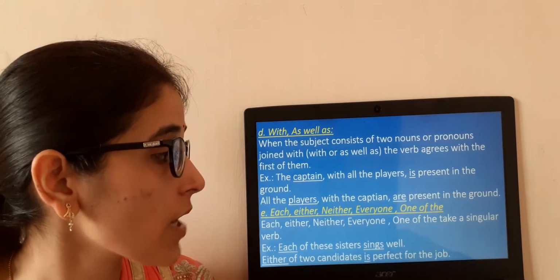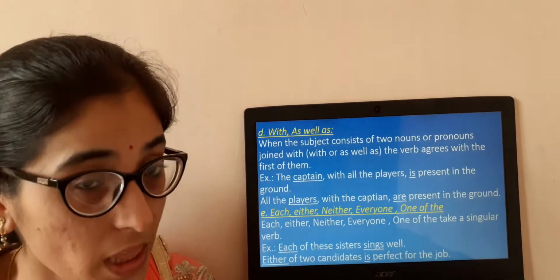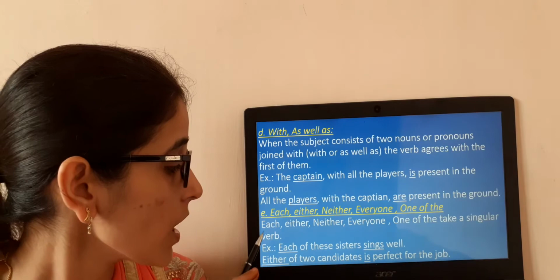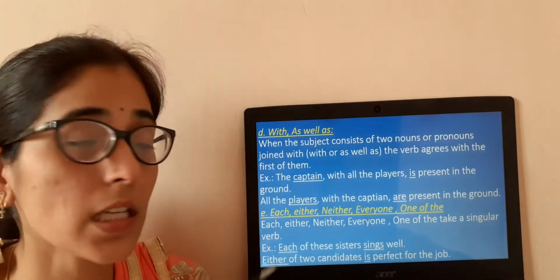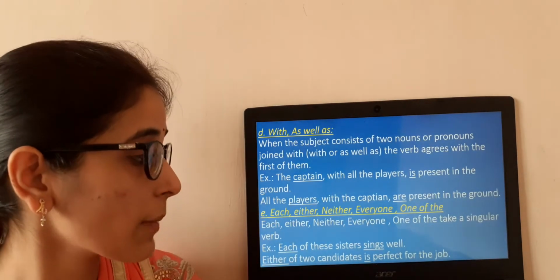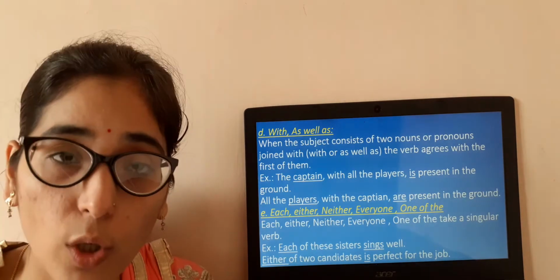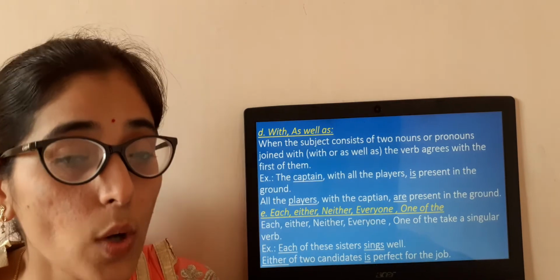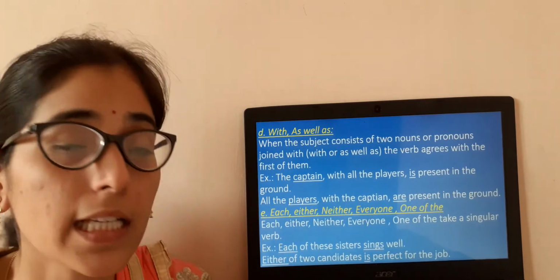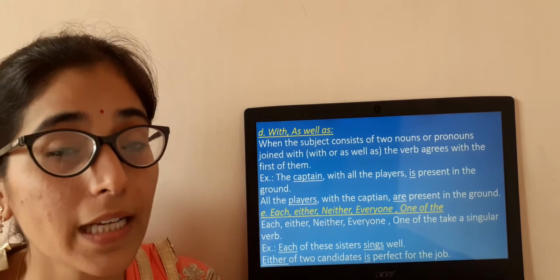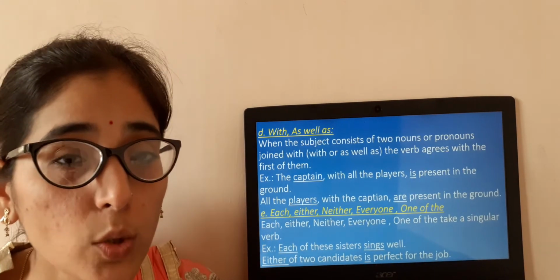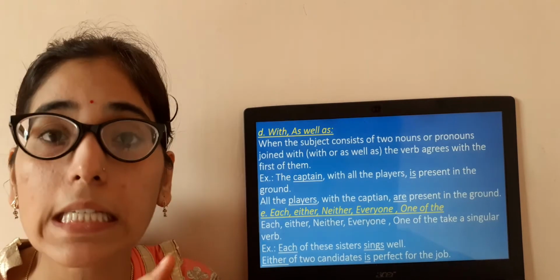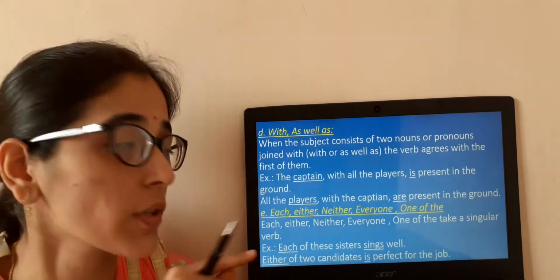Each, either, neither, everyone, one of you. When these words are coming in the sentence, what you are going to do? Let us see. We are going to take a singular verb. When these words are coming, each, neither, either, everyone, one of you, at that time we will use a singular verb. Example: a teacher is calling from a whole group of students, she is calling, one of you come with me. So one of you is showing singular. Clear? So we will use singular for these words.